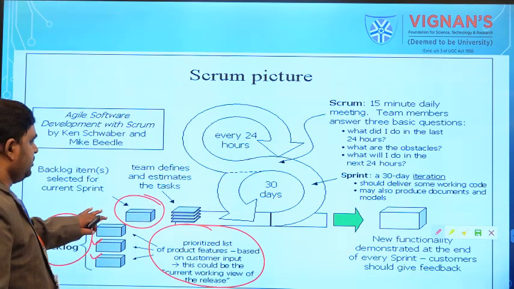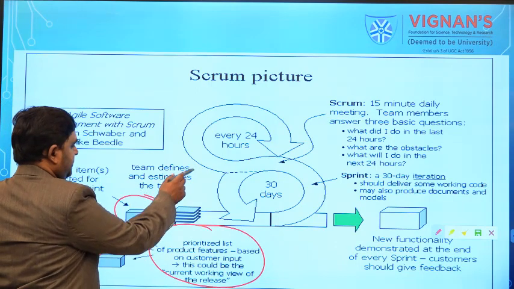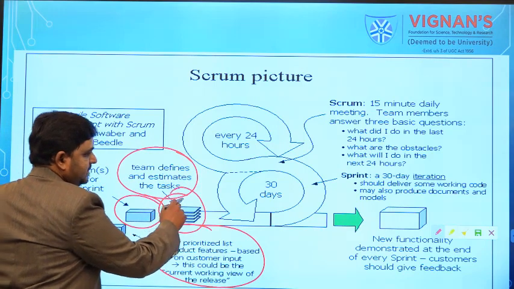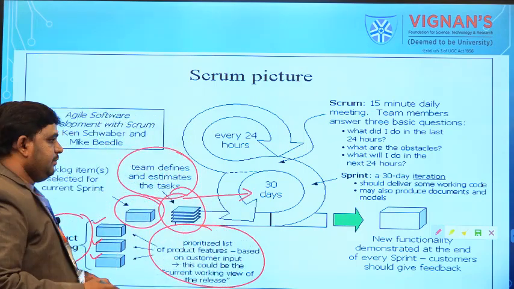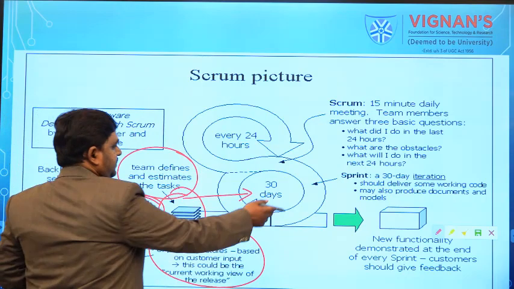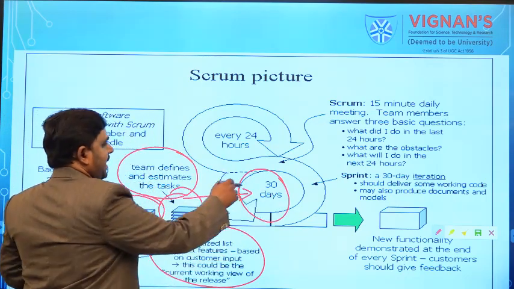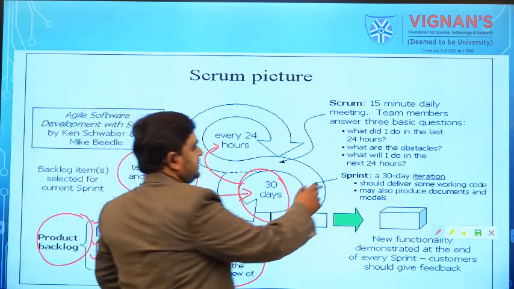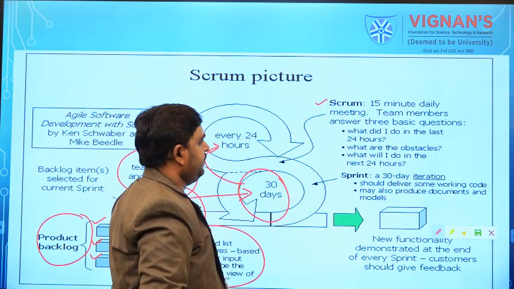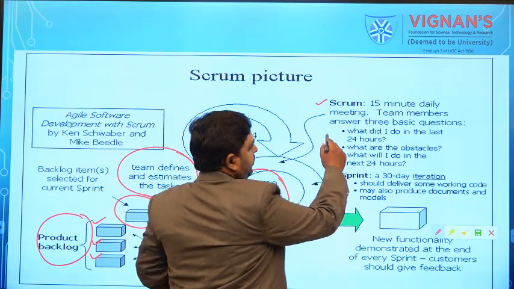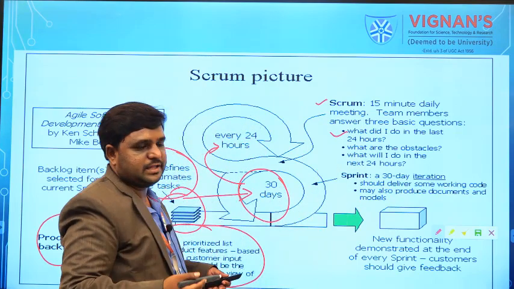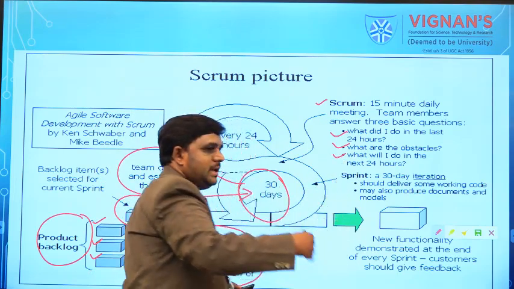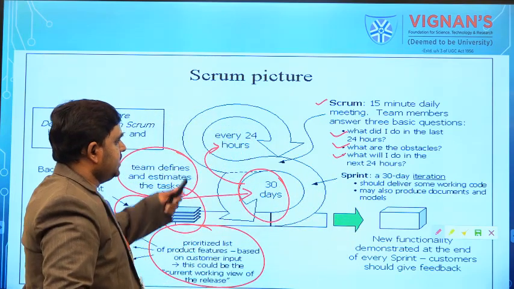So for the current sprint, the team is going to define or estimate the tasks. How many days we need to complete this task: maximum 2 to 4 weeks or 30 days. And over the 30 days, every 24 hours, there will be a meeting of 15 minutes. In that meeting, we discuss what we have done in the last 24 hours, what problems we have faced, and what we are going to do in the next 24 hours.